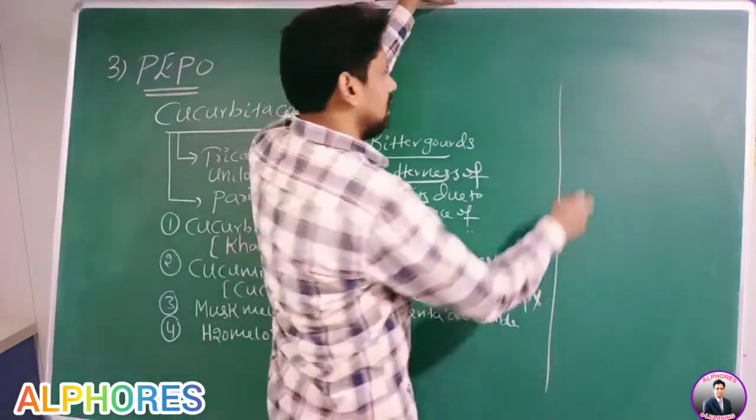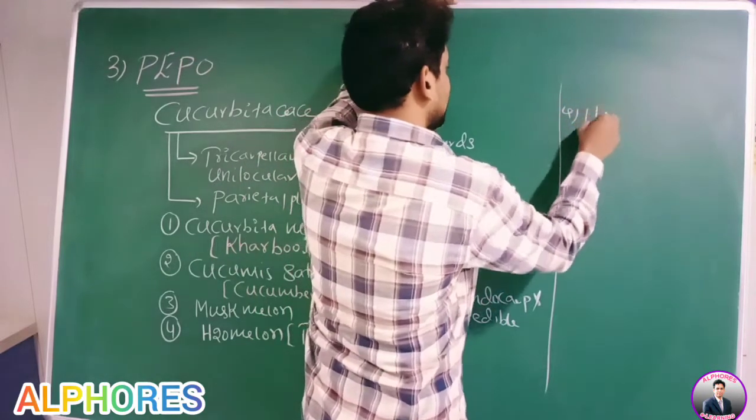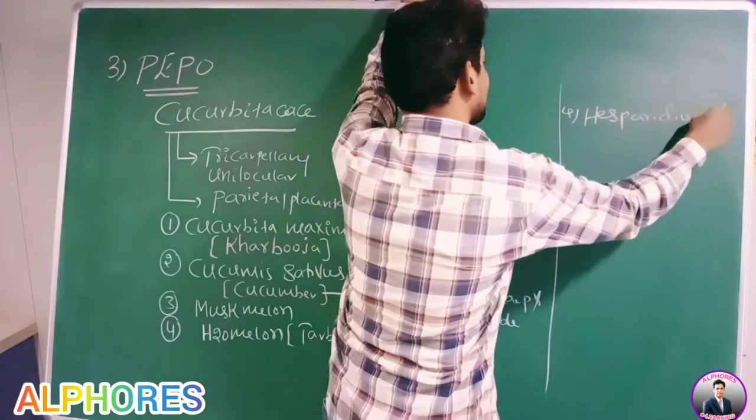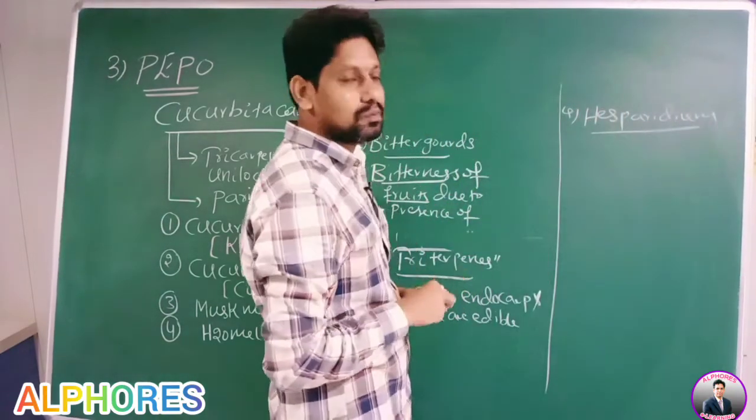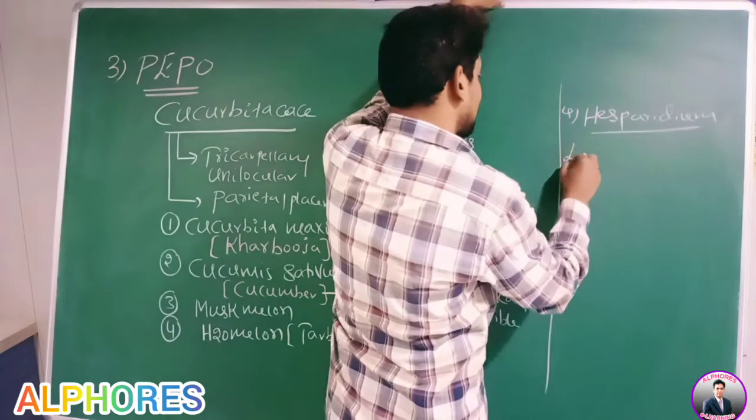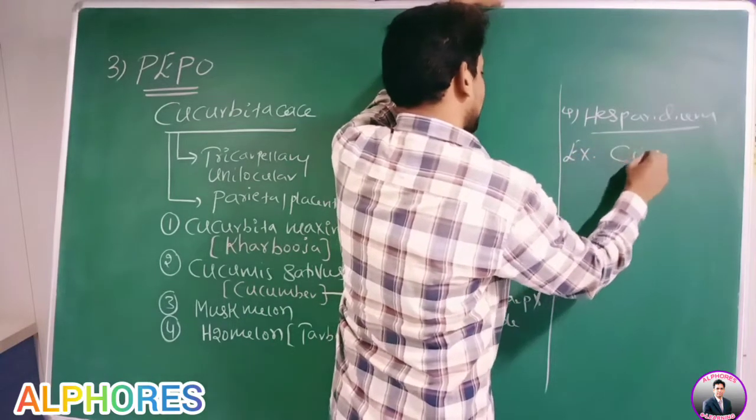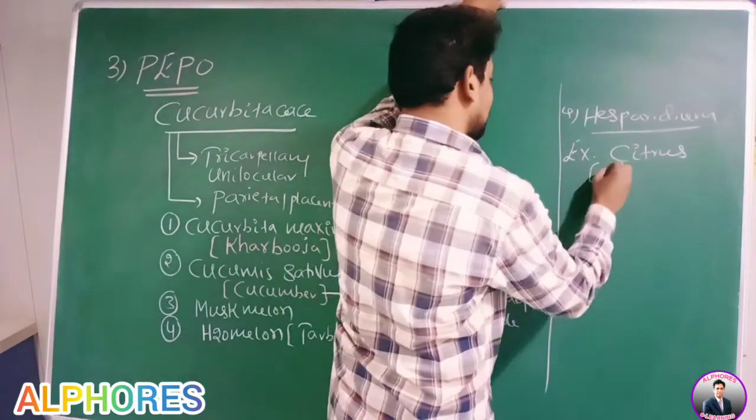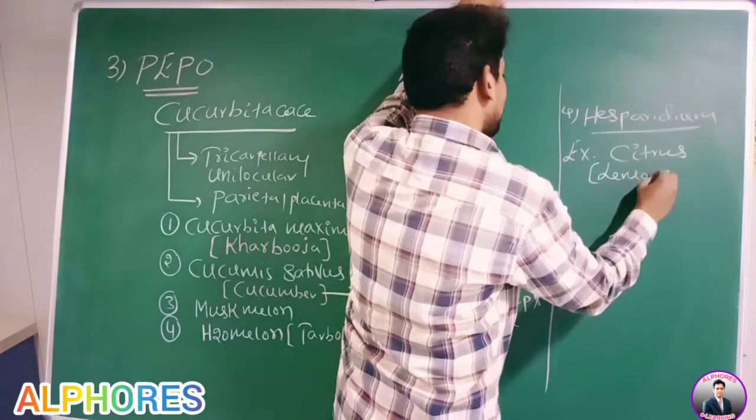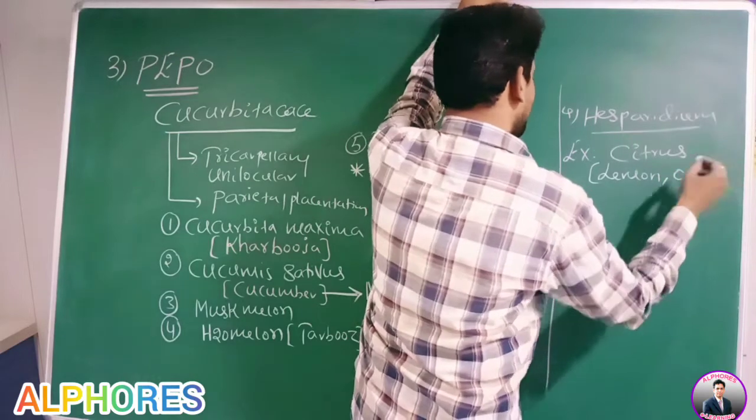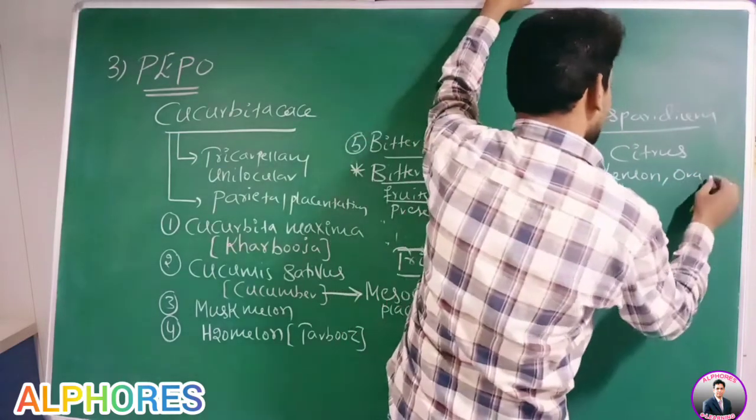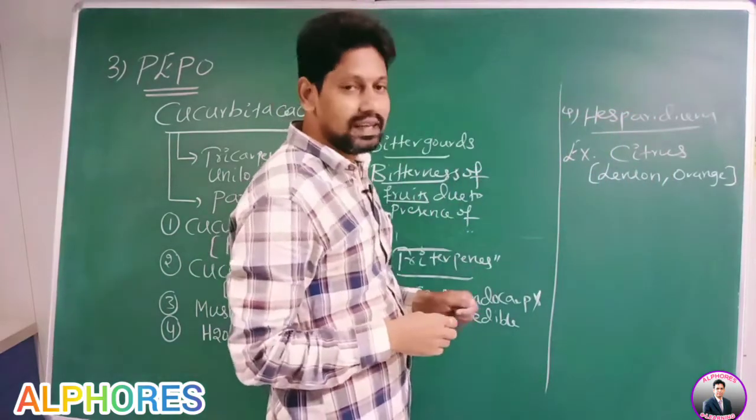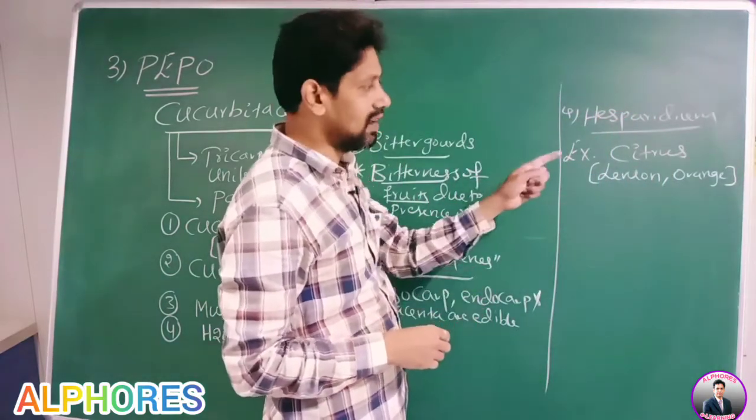Now go for number 4. The fourth one is Hesperidium. The example for Hesperidium is citrus. Citrus means here we can take a lemon, even an orange. I already told. Therefore, Hesperidium example is citrus: lemon and orange.